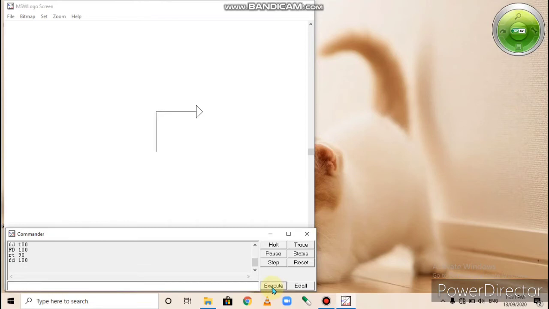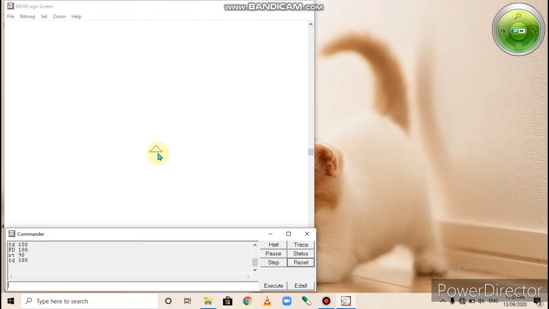Now open page number 85. Logo terminologies. Home of the turtle. When we start Logo, the turtle is present at the center of the screen. This is called the home position of the turtle. When you start Logo, the turtle is always in the center position.